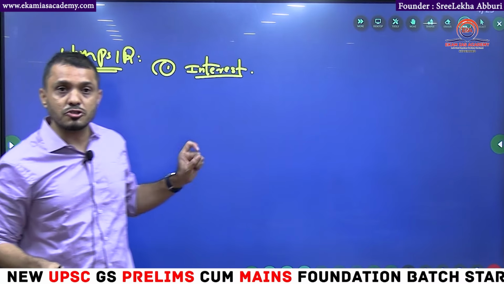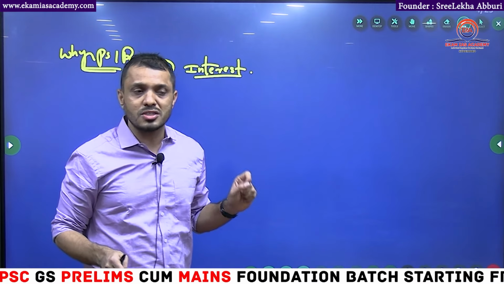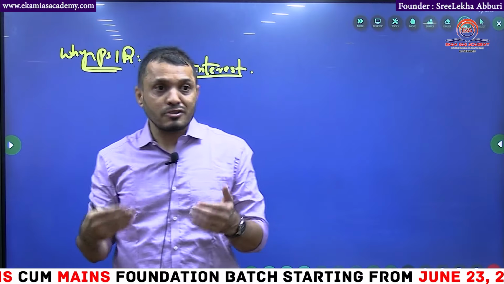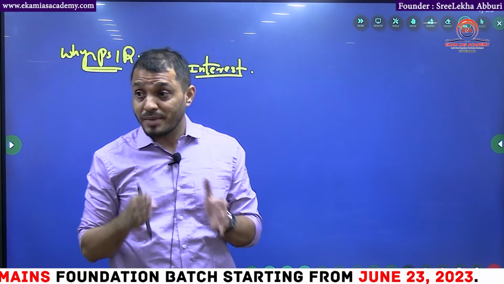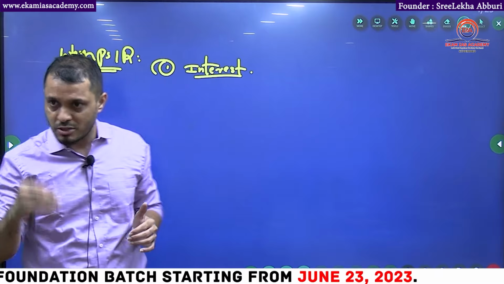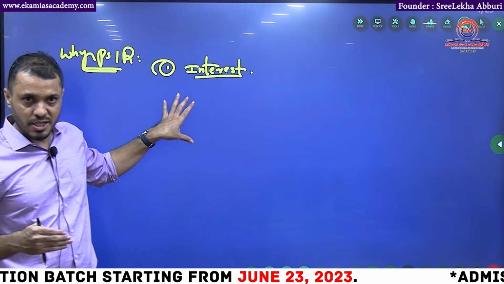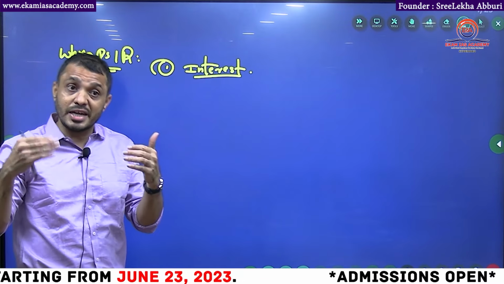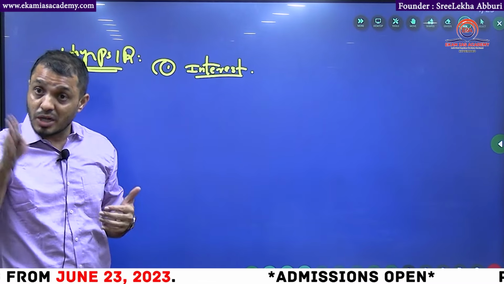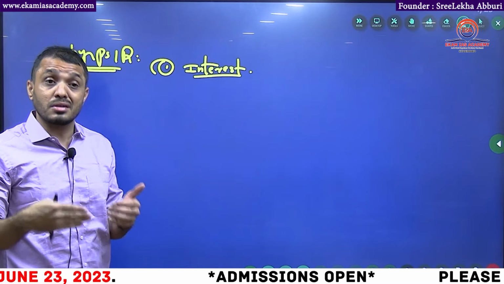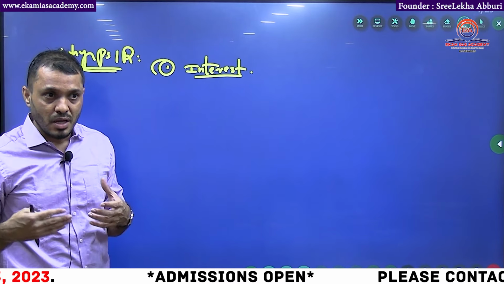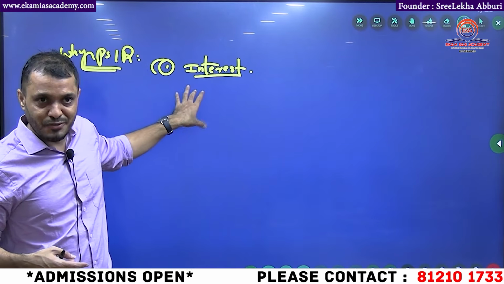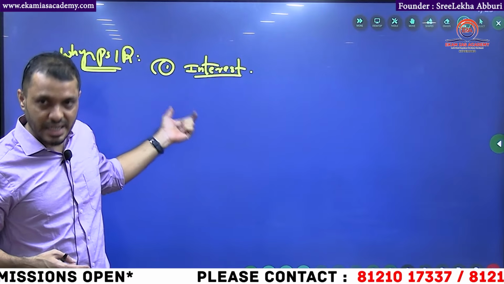So first you have to have an interest, because reading an optional is not a one day or few weeks affair. It is going to be a few months, and even a few years. Once you are into the preparation, it is going to be a journey. First, interest. If you are into student politics, or already inclined towards politics, or graduated in political science, or interested in how the Indian constitution is working, how some countries are working, how international relations are going on, all this exciting stuff is there in the subject. So first, interest you must have.